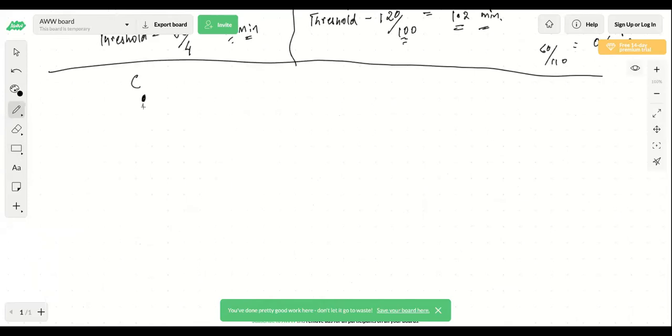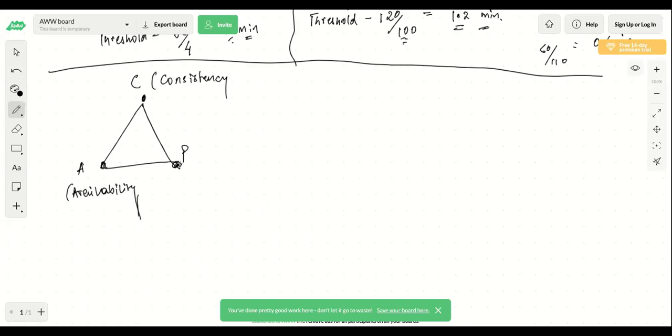So let's see CAP. C represents consistency, A represents availability, and P represents partition tolerance. And what the CAP theorem says is that whenever you are in a distributed system environment, you will always need partition tolerance.